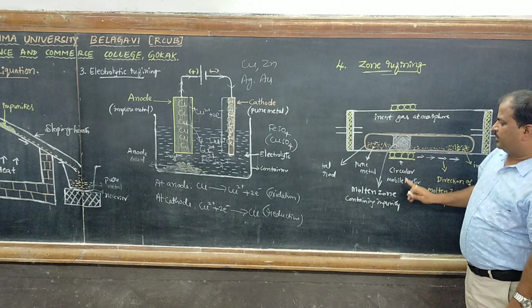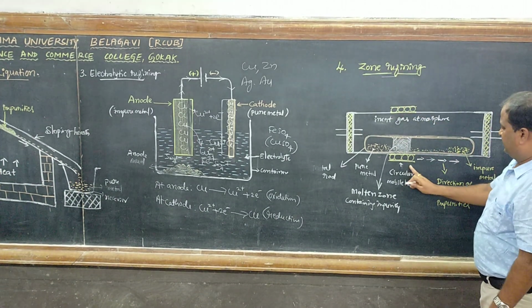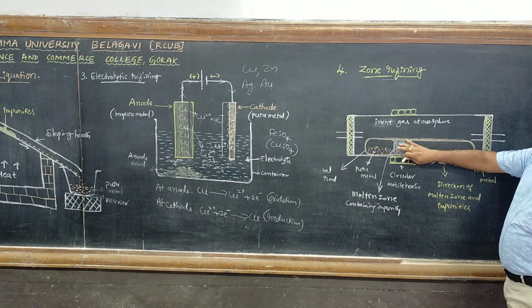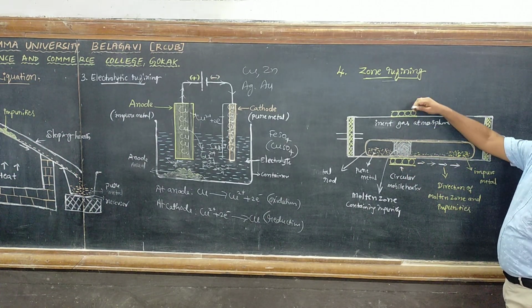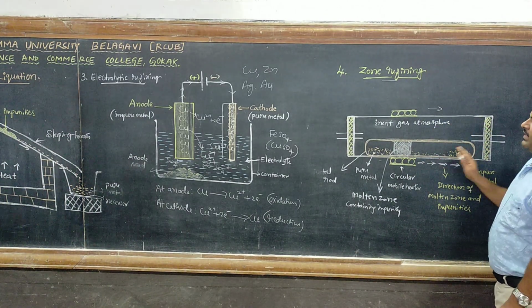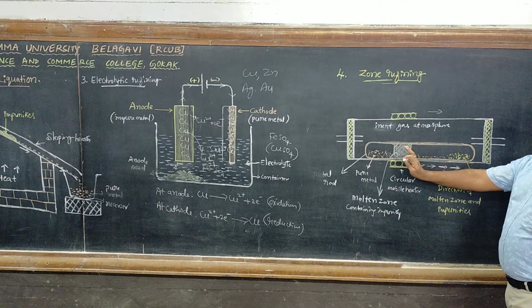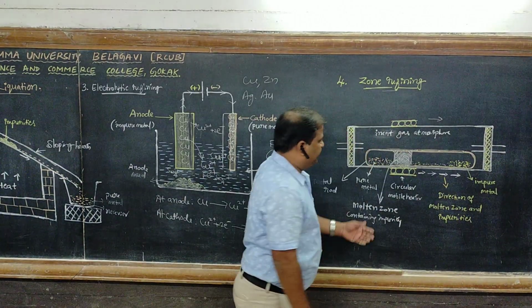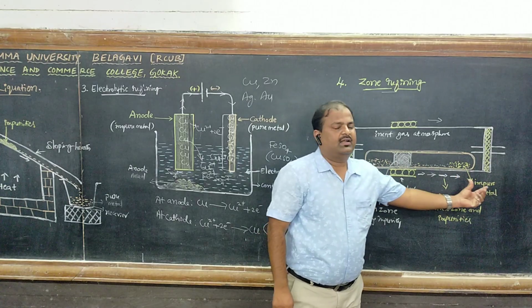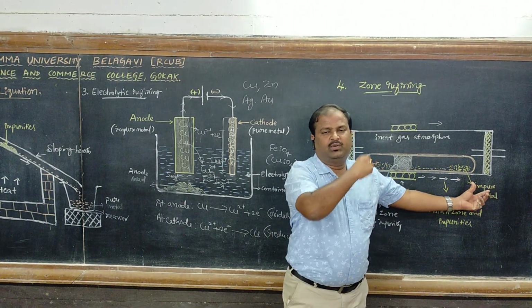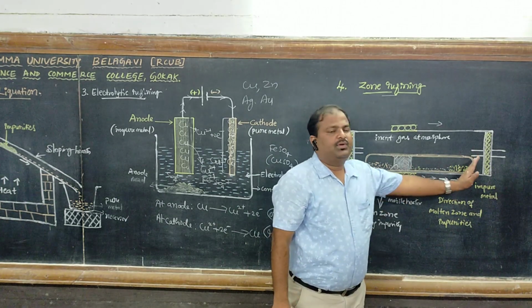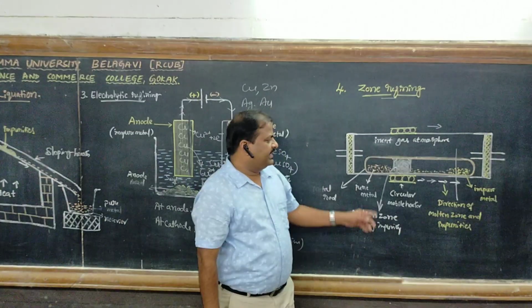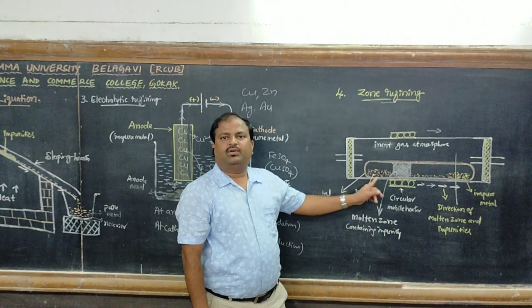This is the circular mobile heater. When we move it in this direction, the molten zone along with the impurities moves towards another end. This is one end, and this is the other end. The impurities come to the other end. So we have pure metal at one end and impure metal at the other end. Repeat the process. What happened? The complete impurities come to one end. Finally, this end is cut off and discarded. We get 99.9% pure metal.